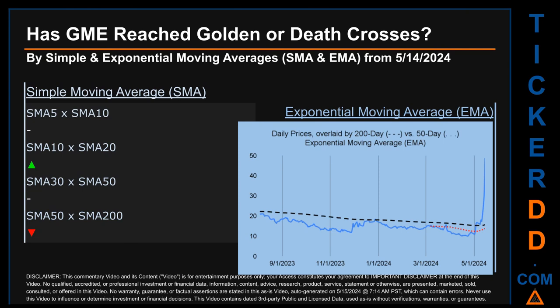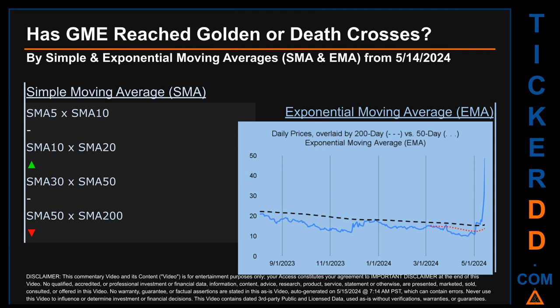Has GME price reached golden or death crosses? Golden cross and death cross are basic signals that compare average prices across two specified trade day ranges, a short-term versus a long-term range. For example, 5-day versus 10 trade days. Essentially, a golden cross is a bullish signal. It appears when a ticker's short-term moving average crosses above its long-term average. Vice versa, a death cross is a bearish signal when the short-term crosses below its long-term moving average.